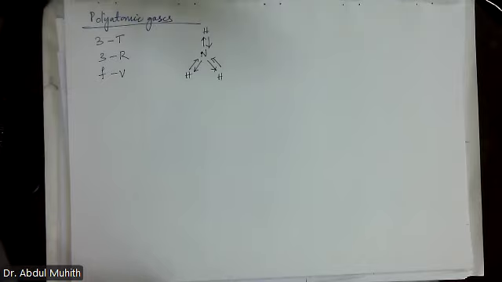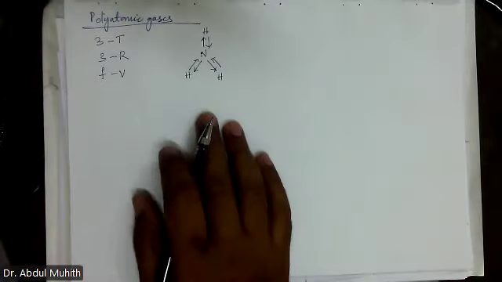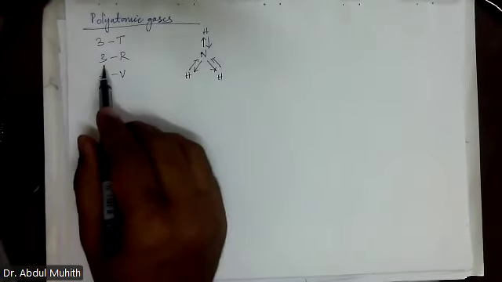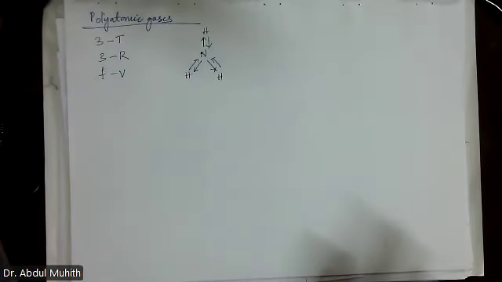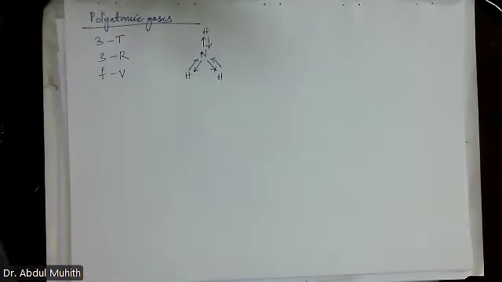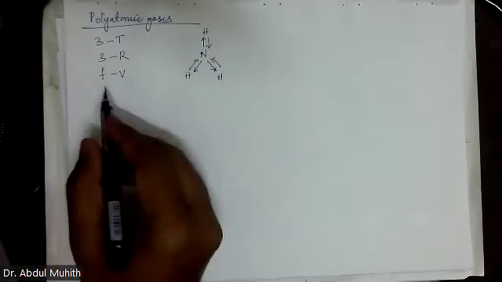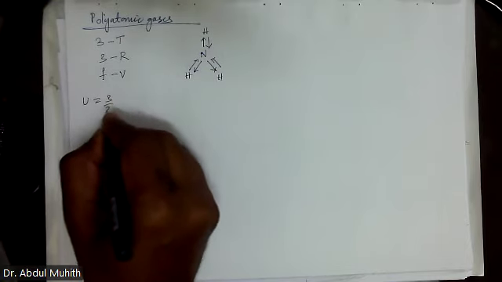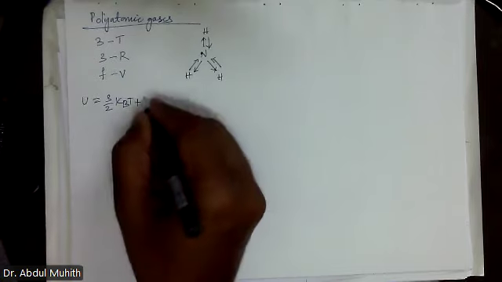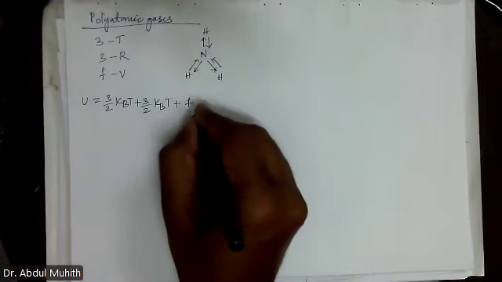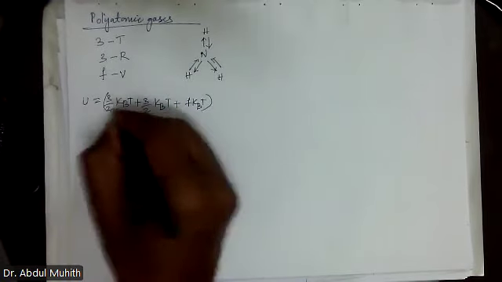So there is a translation, there is rotational, and there is vibration. Rotational because one rotation here, one rotation here, and one rotation here. So 3 rotations. But how many vibrations? We have no idea, because it can be 3 atoms, 4 atoms, 5 atoms. So we have taken F degrees of freedom. So if you take the formula, U is equal to 3 by 2 kBT plus 3 by 2 kBT for rotational plus F kBT, into Na.